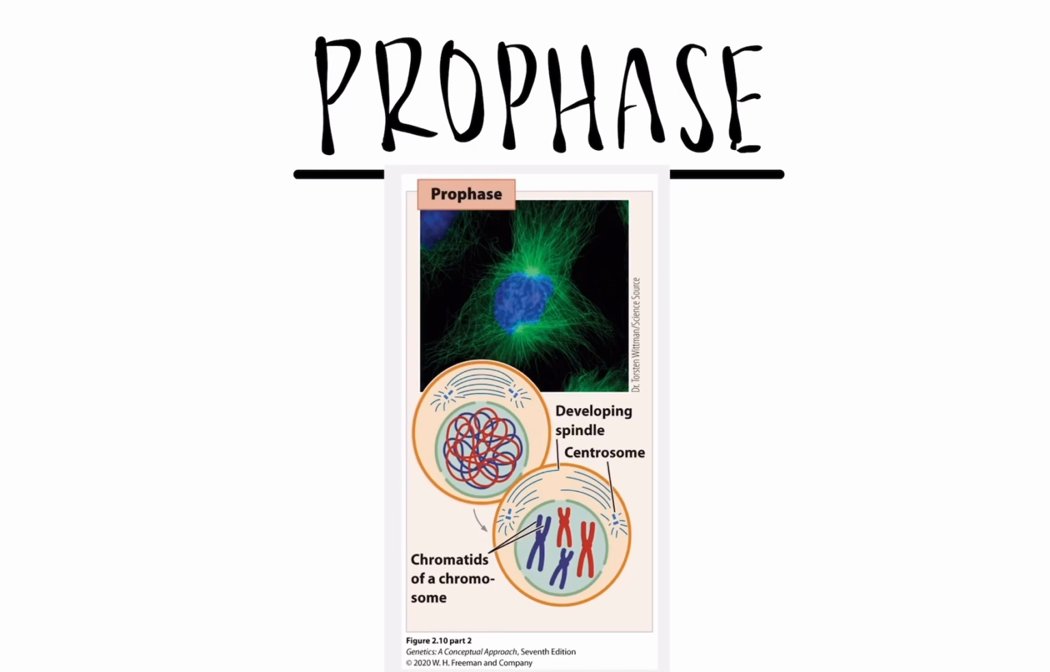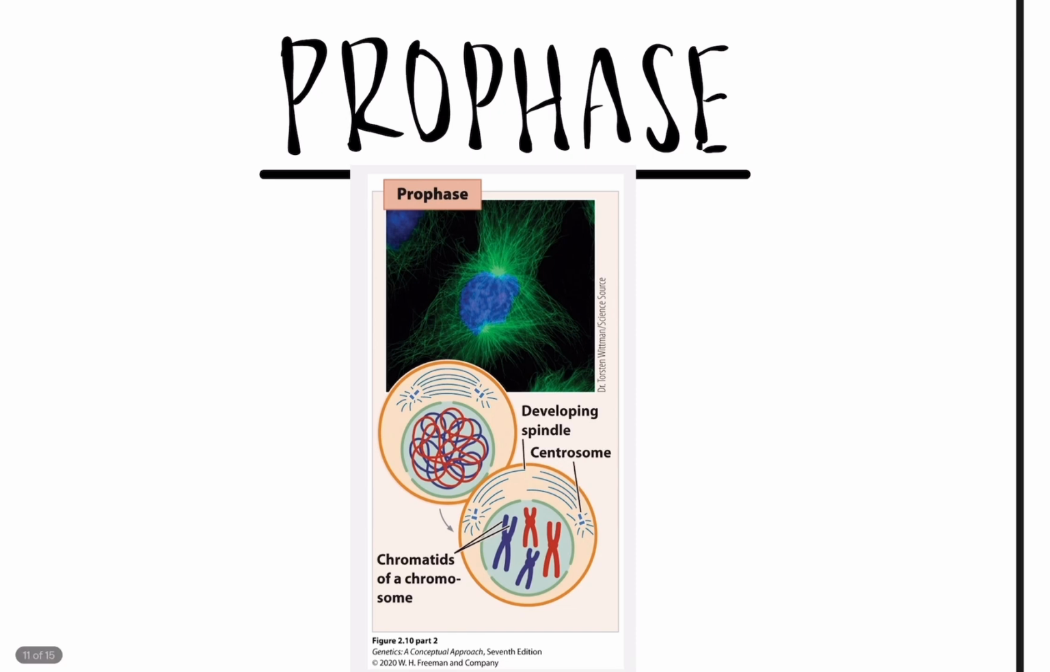Prophase is essentially where we have our duplicated chromosomes, so 2 of each. They start to condense and bring together in the middle and just prepare to be replicated. The spindle also develops, which is a structure that helps support the chromosomes.